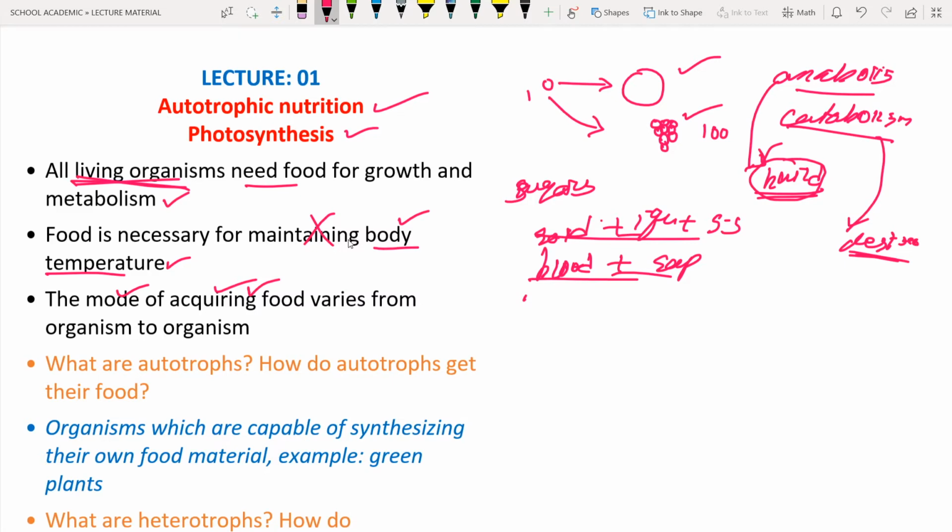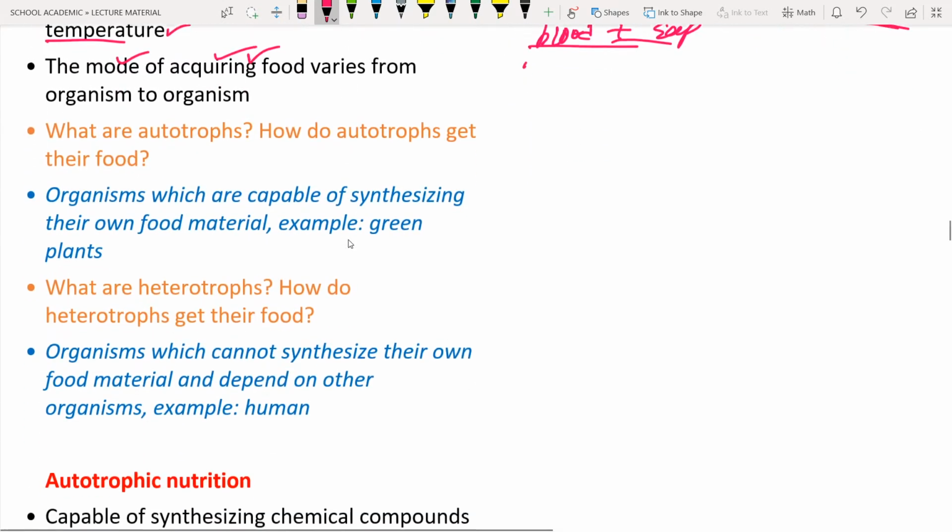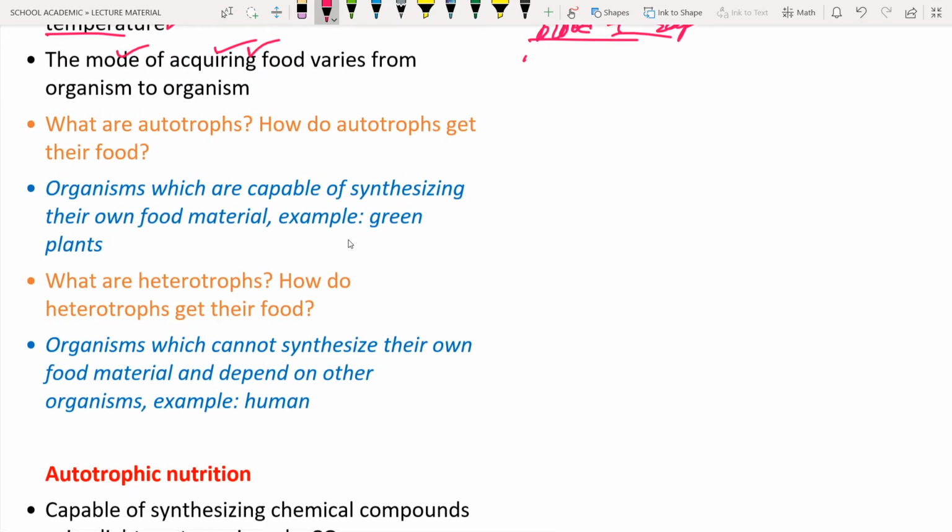The first question that we have is, what are autotrophs? How do autotrophs get their food material? First of all, we have to understand what is meant by autotrophic organisms. Autotrophic organisms means organisms that are capable of synthesizing their own food material. So how do they prepare their own food material?